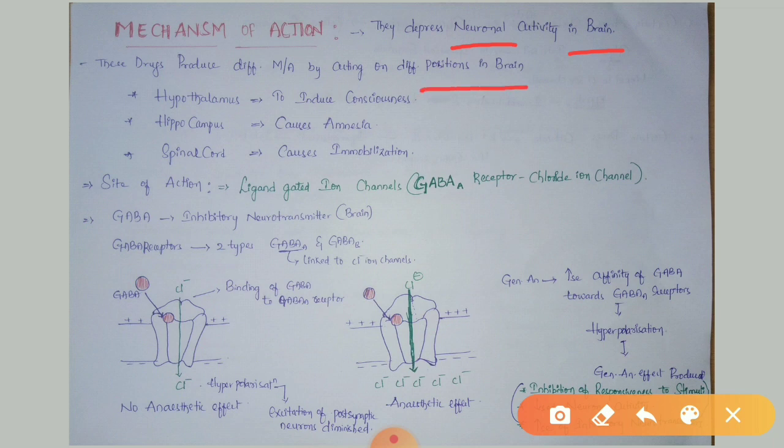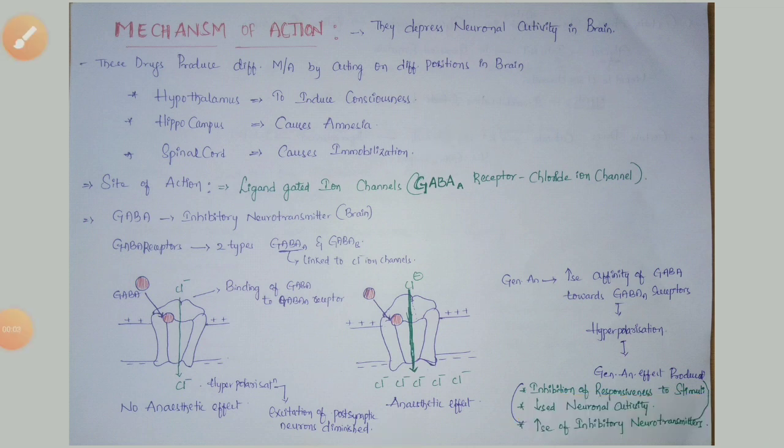They can act upon the hypothalamus, hippocampus, and spinal cord. By acting on the hypothalamus, they can induce unconsciousness. By acting on the hippocampus, they can produce amnesia. By acting on the spinal cord, they can produce immobilization.